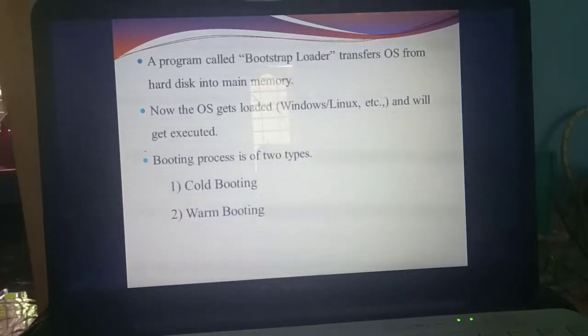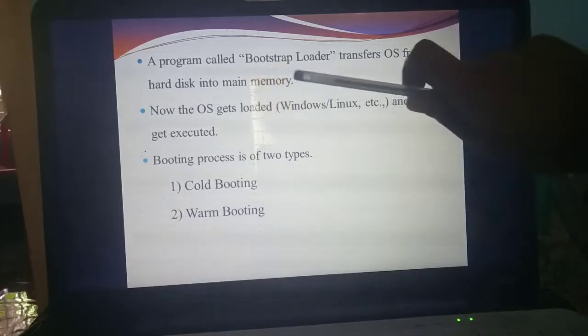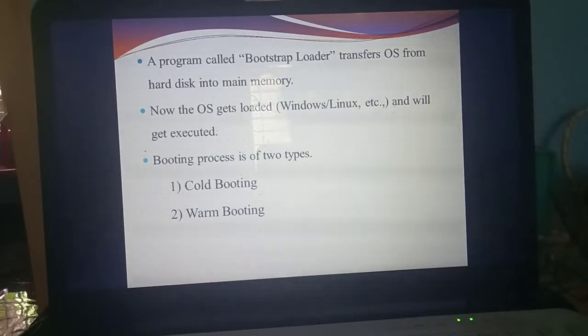Next. Already I said one pre-written program called POST, power on self-test. Another program is called bootstrap loader. Now booting means the computer you are switching on, the screen will come. That is called booting. So another program called bootstrap loader. What's the use of this loader? Transferring OS information from hard disk into main memory. What data is present inside the hard disk? It will transfer particular information to main memory.